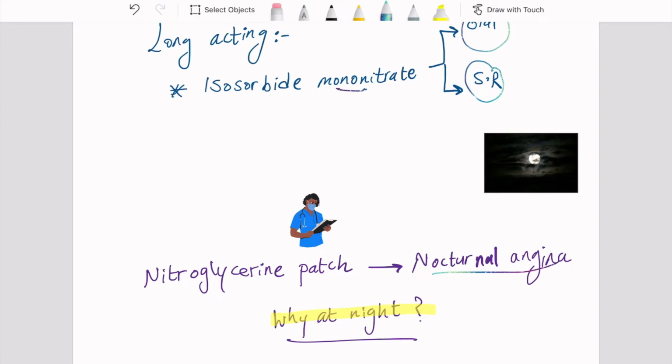Now, the sympathetic tone is increased at this time, between 5 a.m. to 8 a.m. So we give them nitroglycerine patches at this time, or when they sleep at night, to prevent the pain attacks at night. And these patches have a duration of action between 12 to 18 hours.